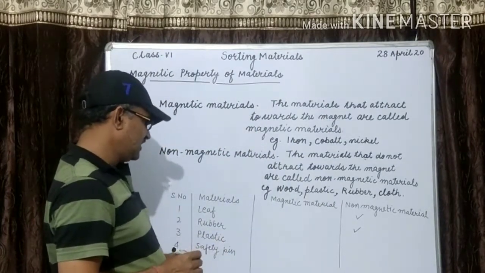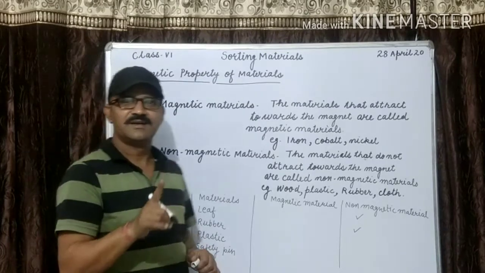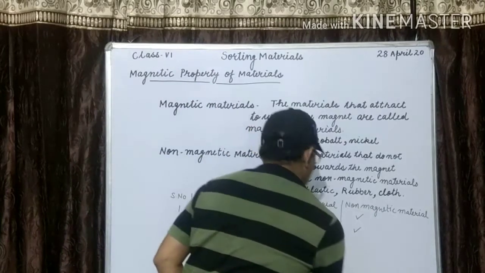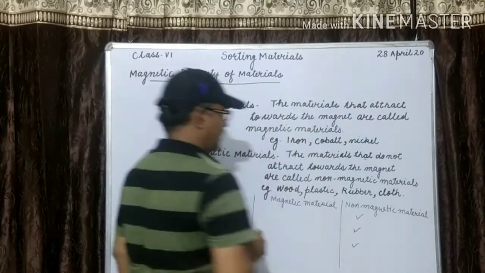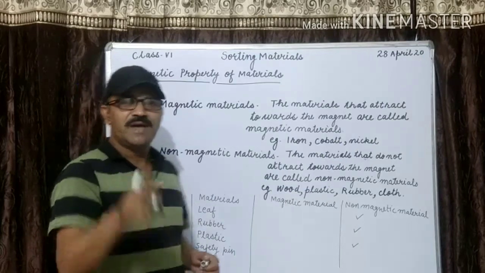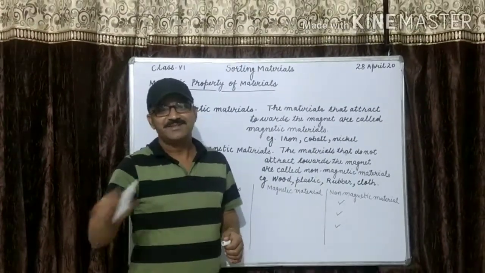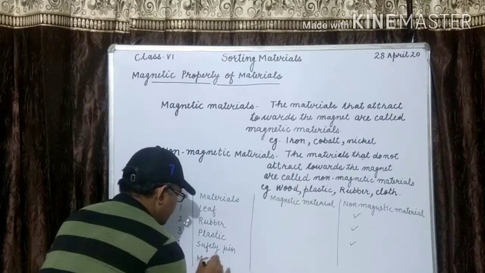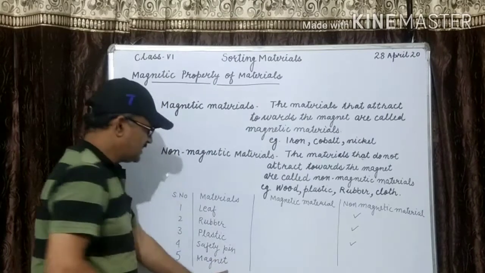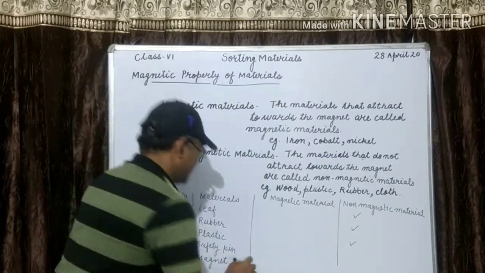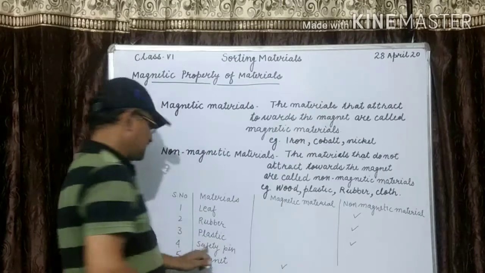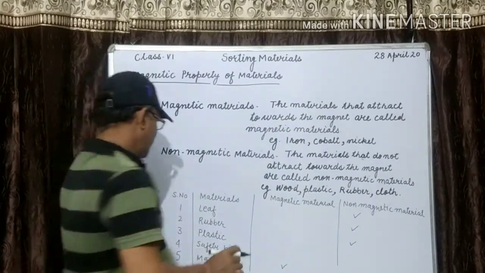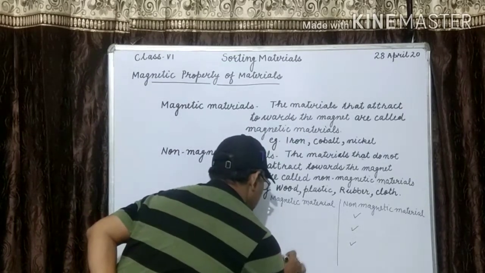We have taken the plastic. Plastic will not attract towards the magnet. It is also a non-magnetic material. We have also taken one magnet inside the plastic. It is a magnetic material. Yes, it is magnetic. And the safety pin is also attracted towards the magnet. It is a magnetic material.